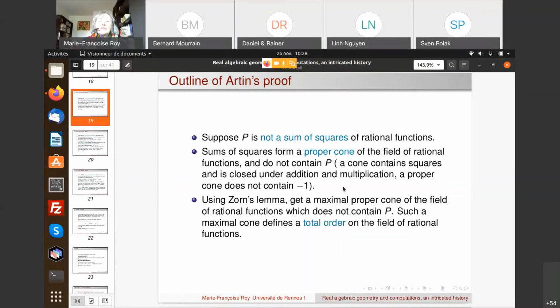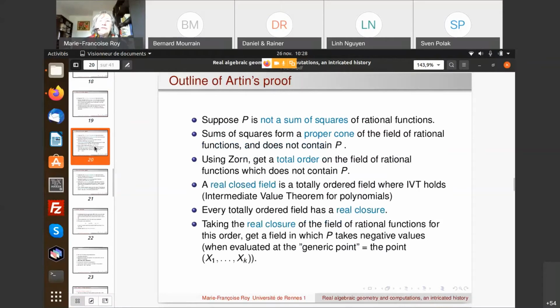Okay, so using Zorn's lemma, we can get a maximal proper cone of the field of rational functions which does not contain P, and such a maximal cone defines a total order on the field of rational functions. So finally, the situation is as follows. Starting from the fact that P was not a sum of squares, we have found a total order on the field of rational functions for which P is not non-negative. This total order makes the field of rational functions a totally ordered field, and we can define its real closure.